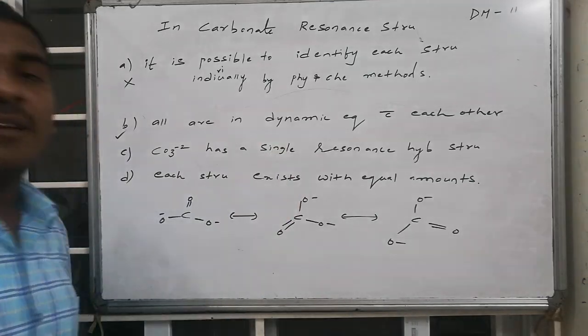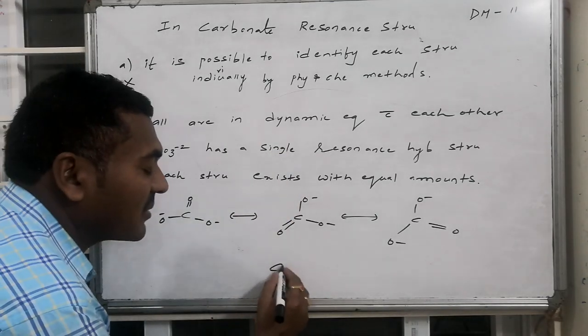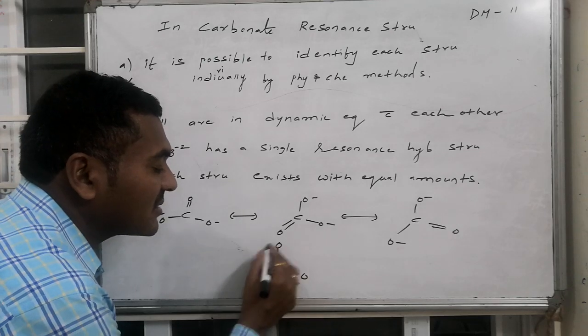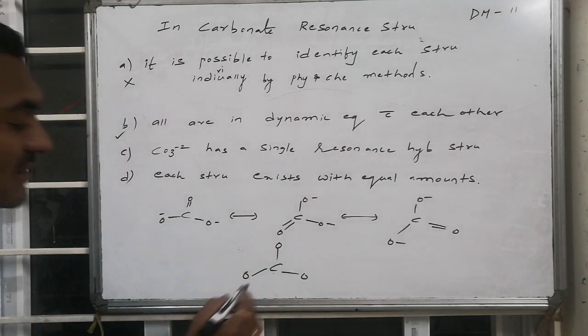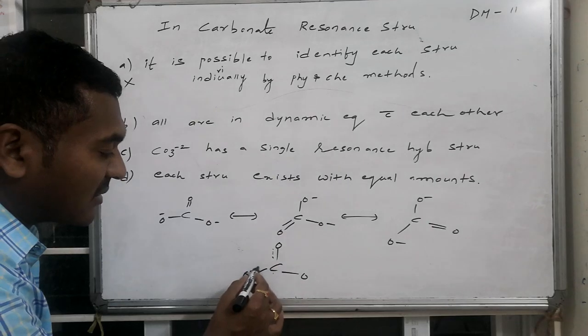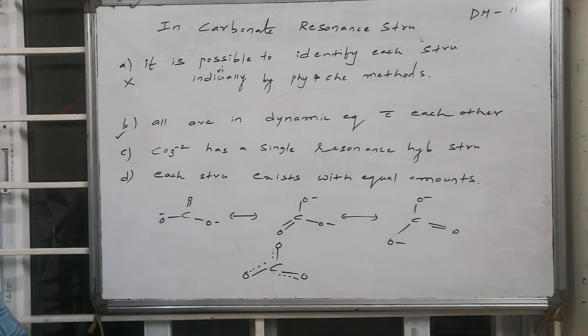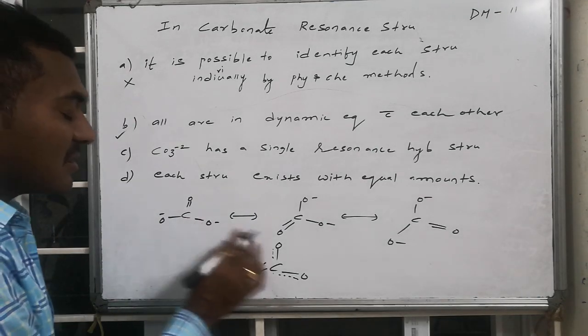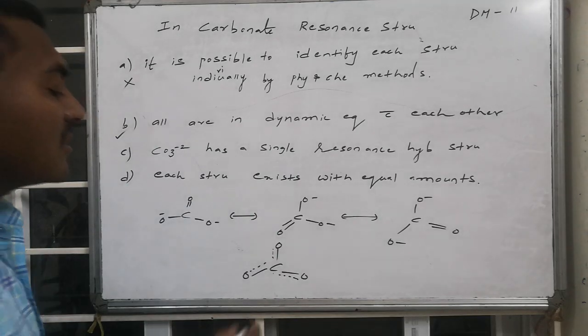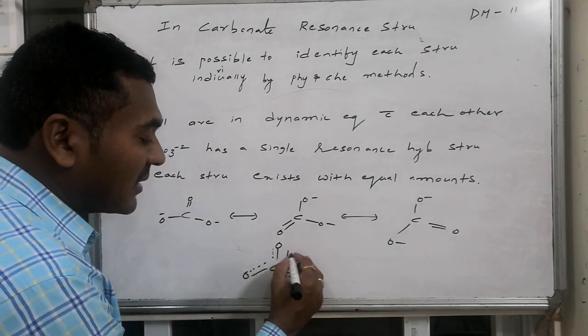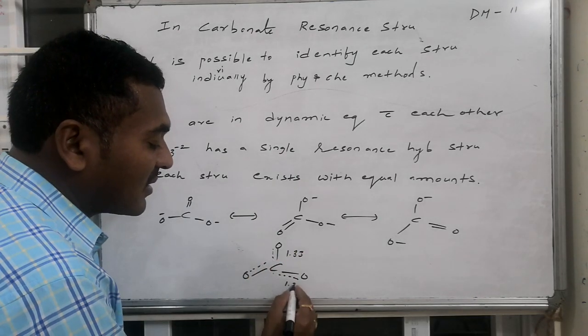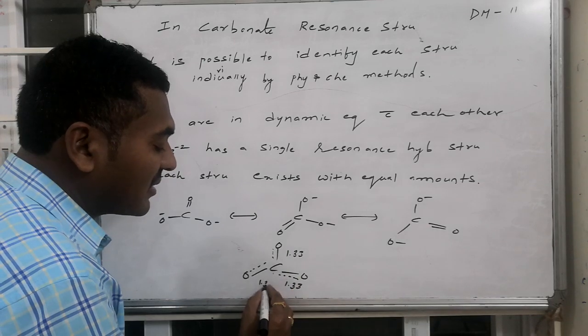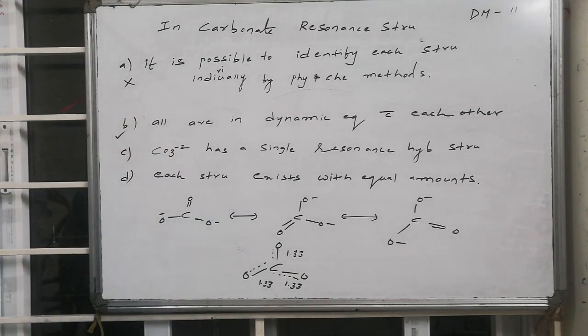Yes, let us go for the resonance hybridized structure of carbonate. We can write the resonance hybridized structure of carbonate like this. In this, we are expecting a partial bond, a partial bond. Here also, between the carbon and the oxygen, we are expecting a partial double bond. That bond is not exactly a double bond, it is a 1/3 bond. So this is 1.33 bond order here, here also it is 1.33 bond order, and here also it is 1.33 bond order. Such a structure is expected.